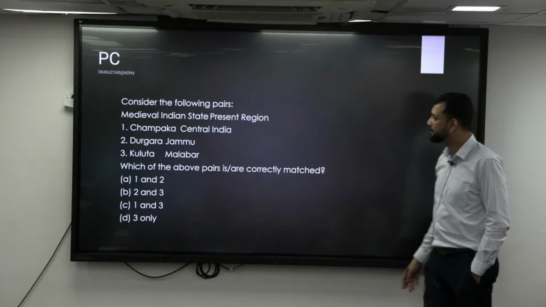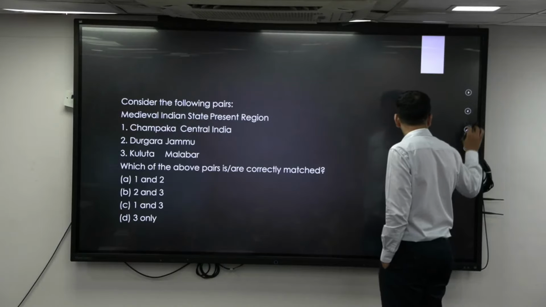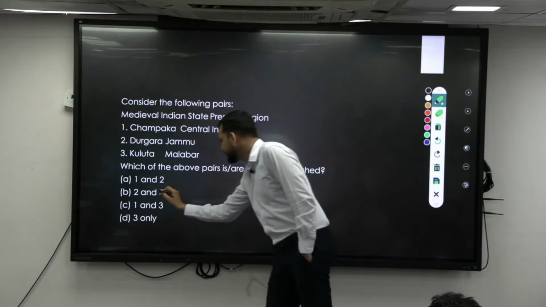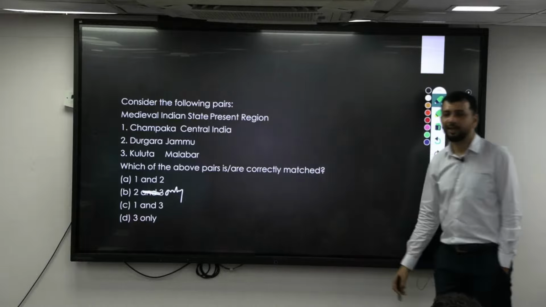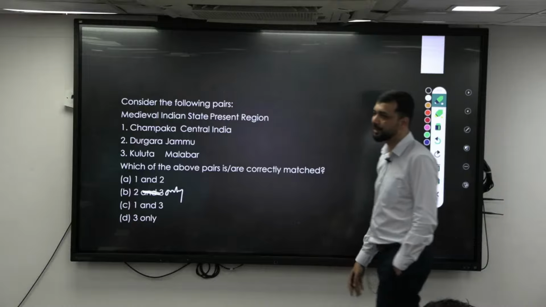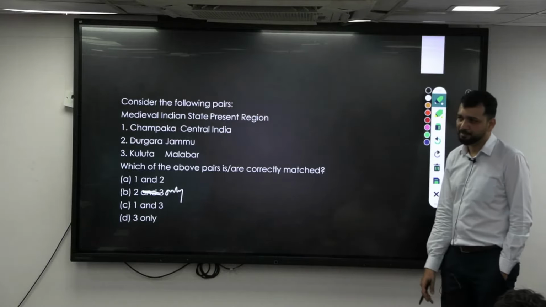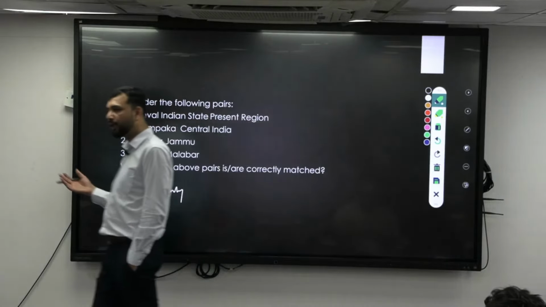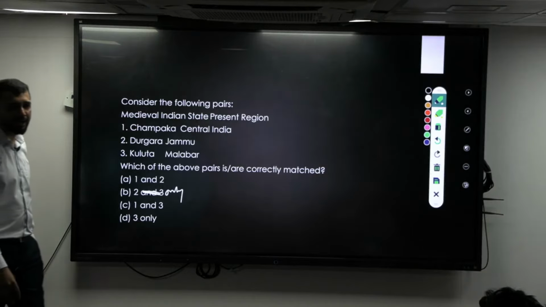Next. Okay, so a printing error has happened here. Make the second option as 2 only. That was just a printing error. Medieval Indian state and present name. Another theme: they were using their known names, and now they are known by different names. Champaka, where is it? Champa region.